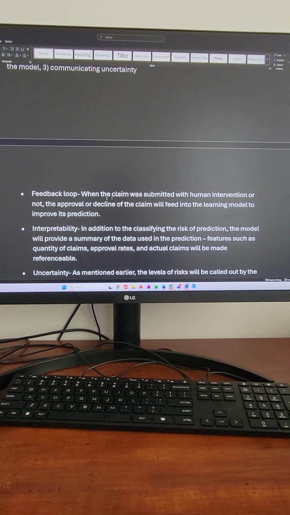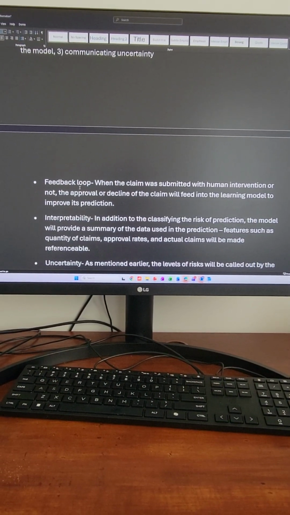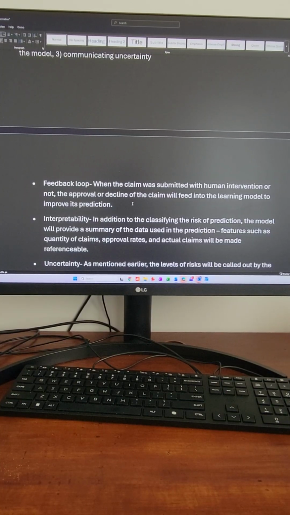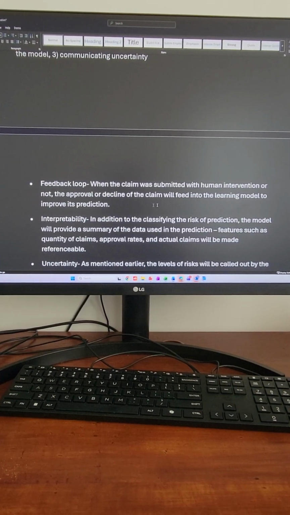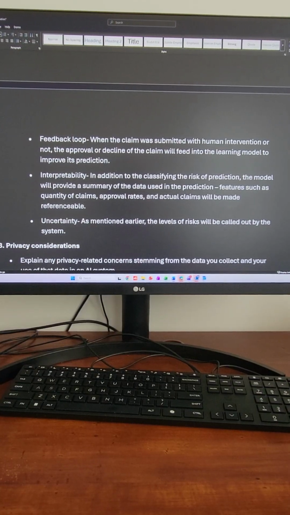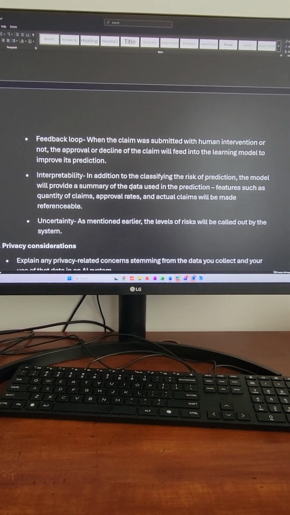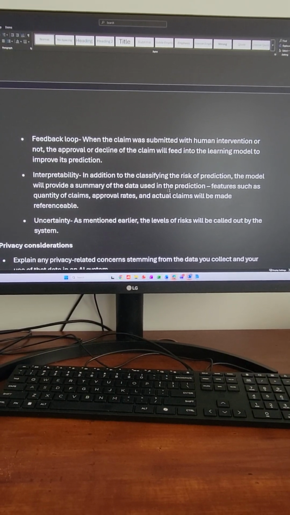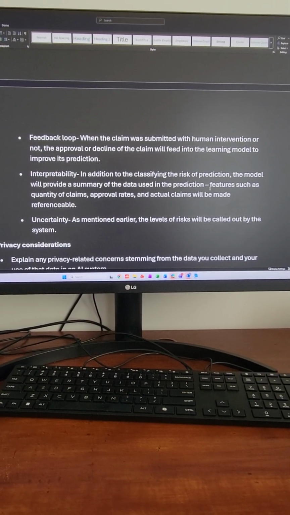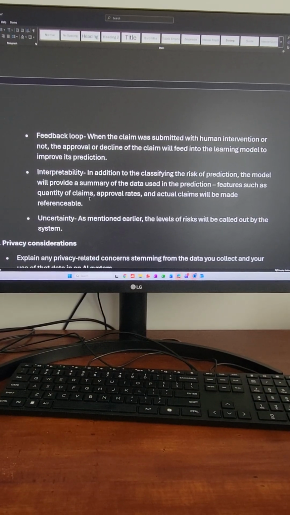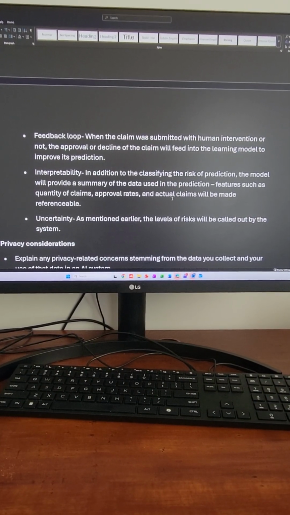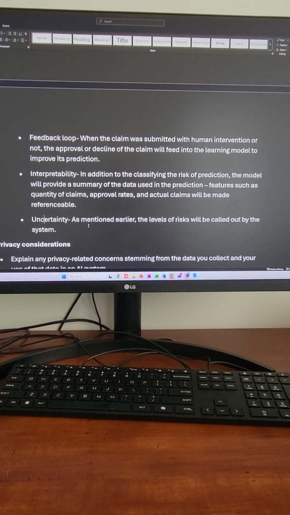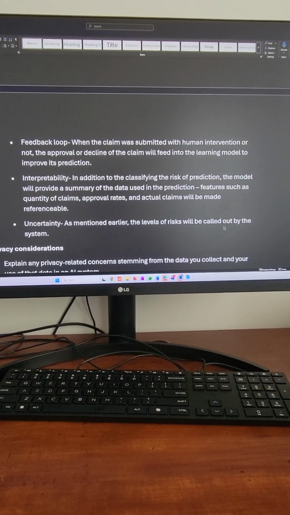All right, so as far as the feedback loop goes, when the claim is submitted with human intervention or not, the approval or decline of the claim will feed into the learning model to improve its prediction. Interpretability. In addition to the classification of risk, the model will provide a summary of data used in the prediction so that it can be referenced. Features such as quantity of claims, approval rates, and the actual claims will be made referenceable. Uncertainty. As mentioned earlier, the levels of risk will be called out by the system.